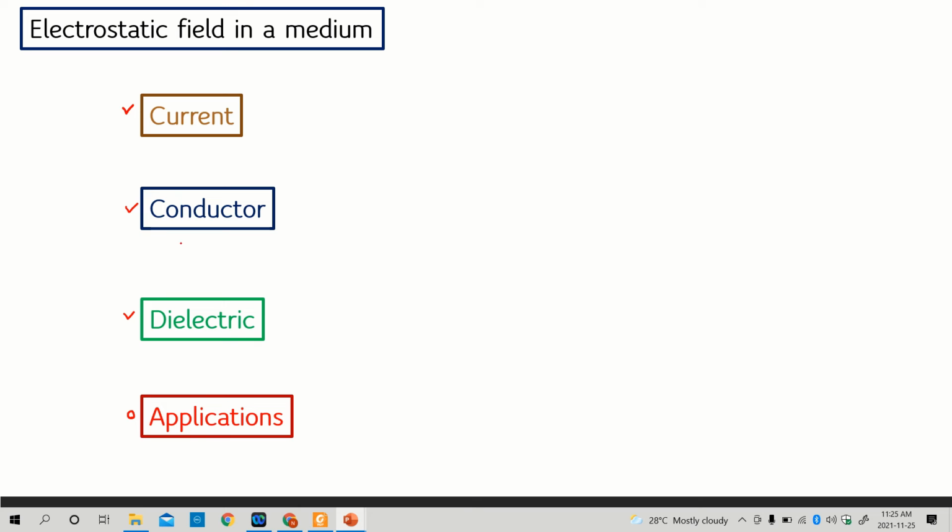In current, we will learn about the three models, or three equations, of current in this chapter. Current in this chapter is defined as moving charge.